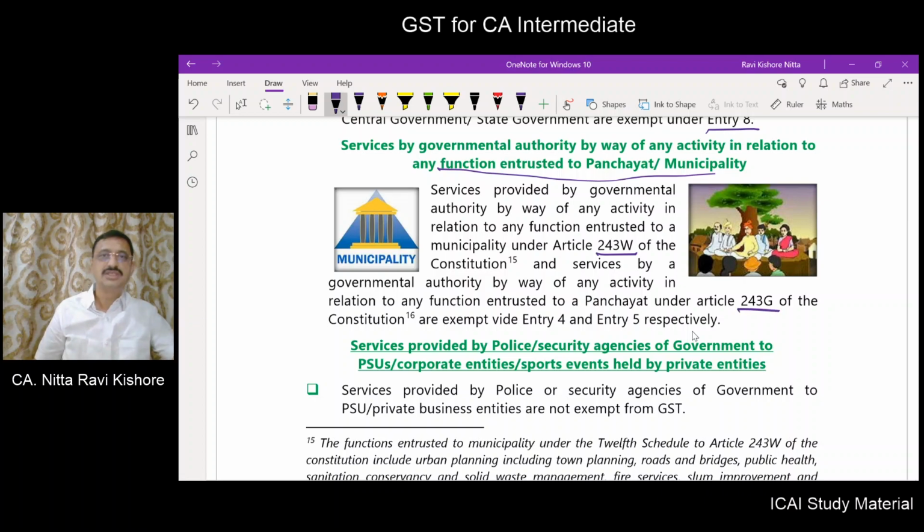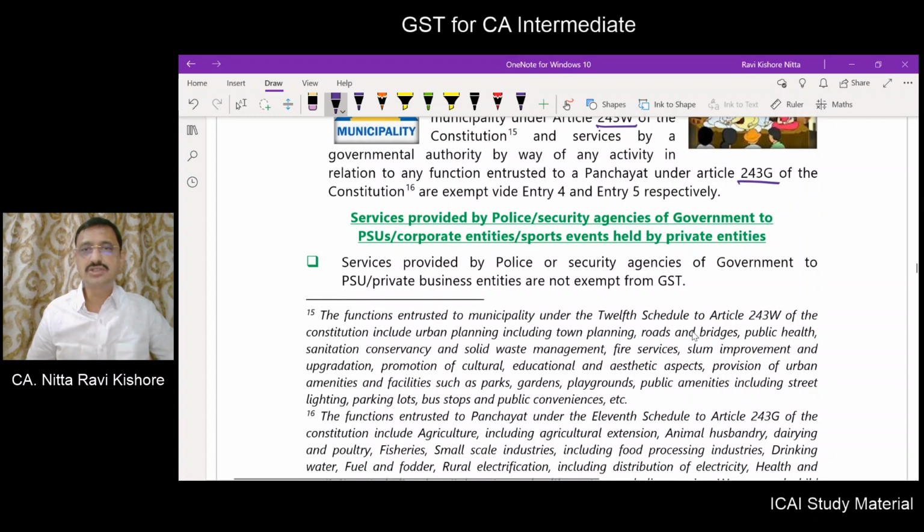If, instead of the municipality or the panchayat, any other government authority which has been established is carrying out such functions, then there is exemption. Now, what are the functions entrusted to a municipality under Article 243W?